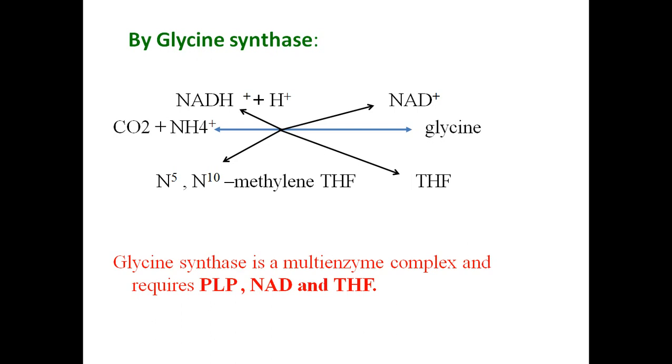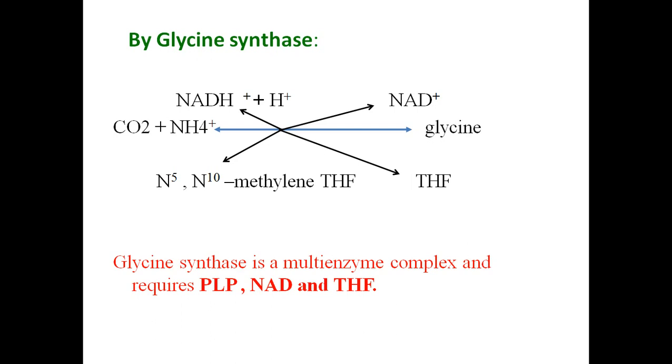As a result, glycine is synthesized. So glycine synthase is a multi-enzyme complex and requires pyridoxal phosphate, NAD, tetrahydrofolic acid for its activation. So instead of synthesizing from serine and threonine, glycine can also be synthesized from carbon dioxide, ammonia and N5,N10 methylene tetrahydrofolate, PLP and NAD coenzymes.